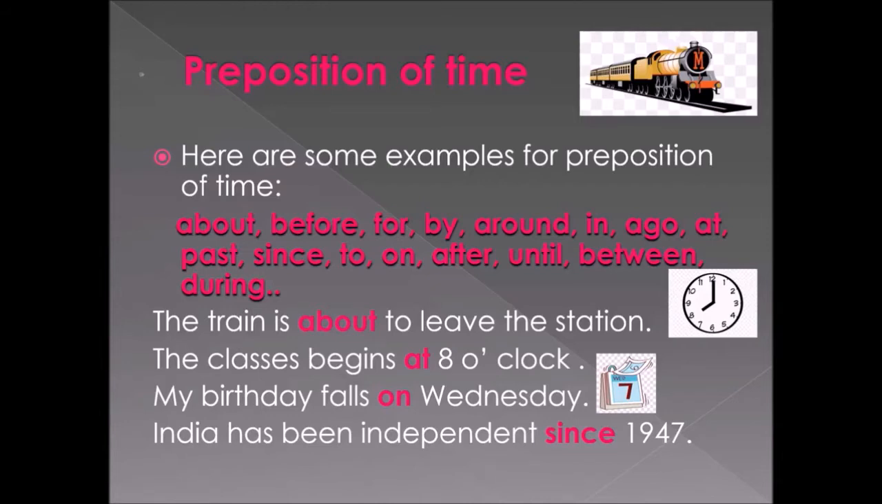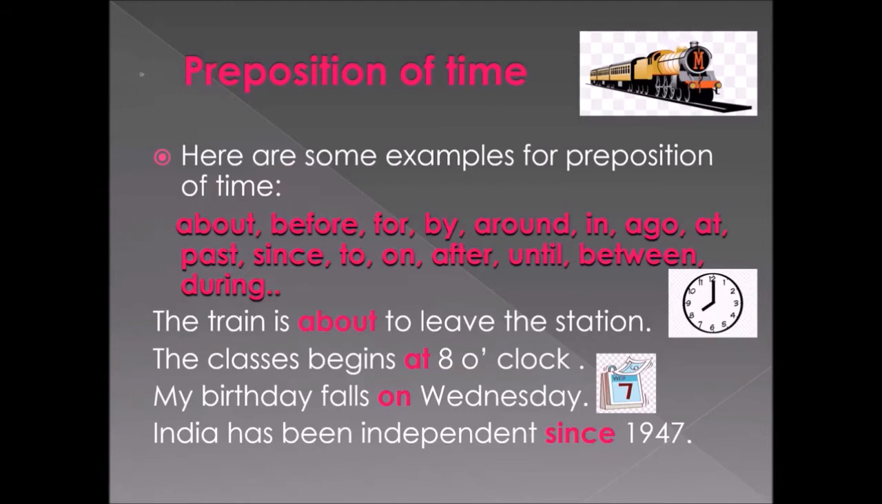So look at the next sentence. India has been independent since 1947. So "since" here refers to the time period from 1947 to the present. So till now we are independent. So instead of using all these words, we are using a single word, that is "since 47", in the sense from 1947 till now we are independent.